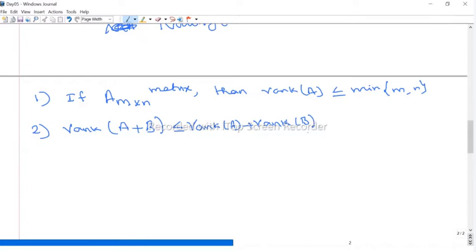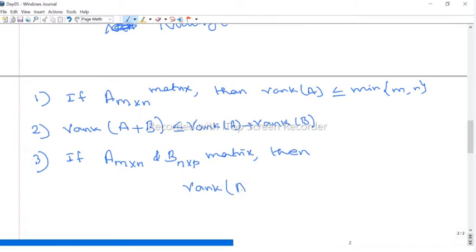And what is the rank of the product? For defining the product, the orders of the two matrices need not be the same, can be anything, but the columns of the first matrix should equal the rows of the second matrix. That is, if A is some m by n matrix and B is n by anything, maybe we call it p, then we can define the product. So the rank of the product AB,